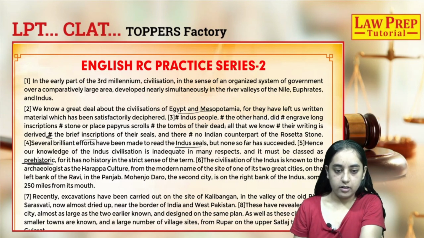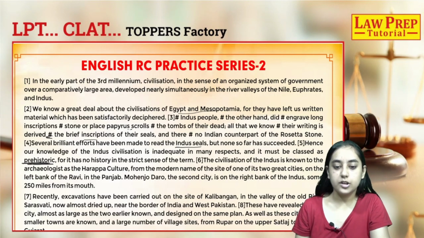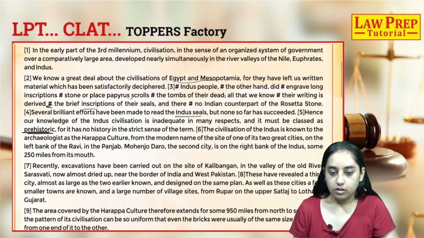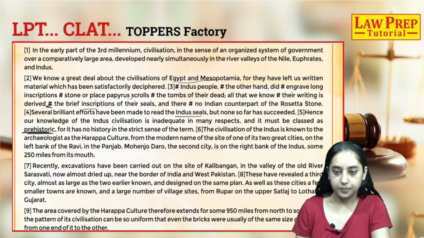Egypt and Mesopotamia had papyrus scrolls and all these things, whereas the Indus civilization did not have any written material. And that is why we do not really know much about the Indus civilization.